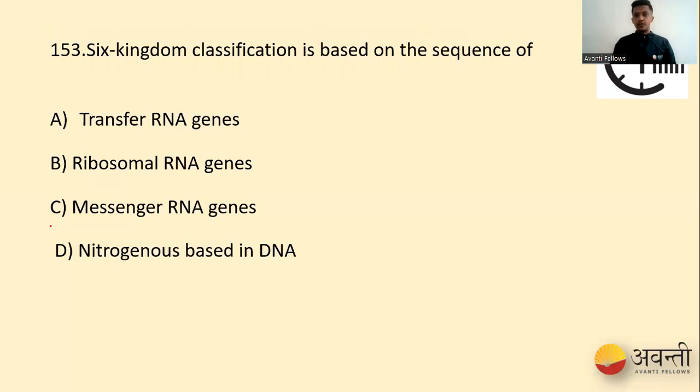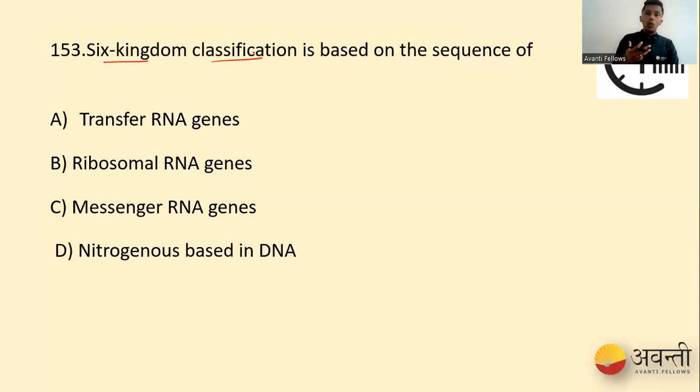So let's go for the next question. Six kingdom classification is based on the sequence of. So this is very, very important. Our options are transfer RNA genes, ribosomal RNA genes, messenger RNA genes, and then we have nitrogenous bases in DNA. So according to six kingdom classification, again, Archaea, Eubacteria, then we have Protista, Fungi, Plantae, Animalia.